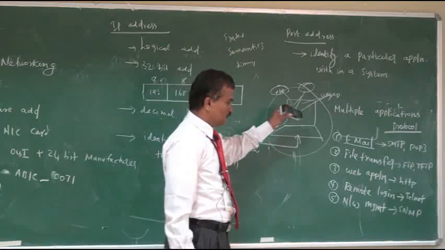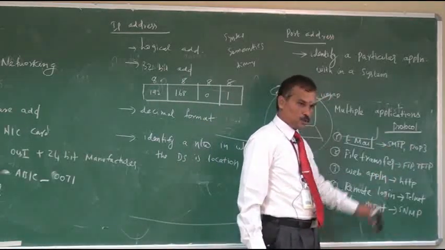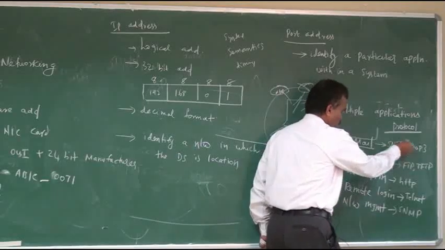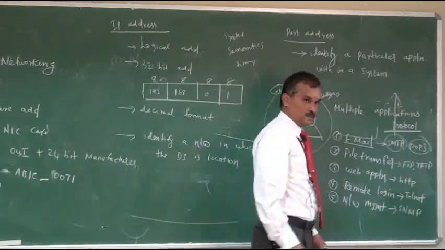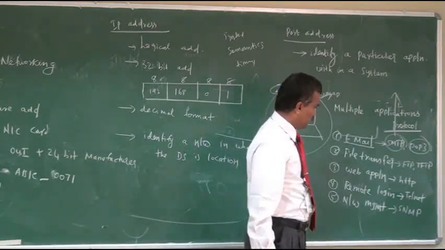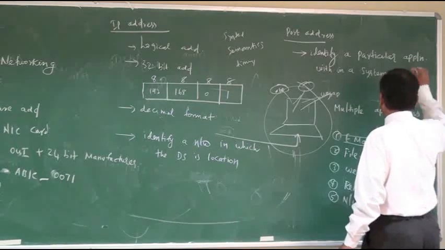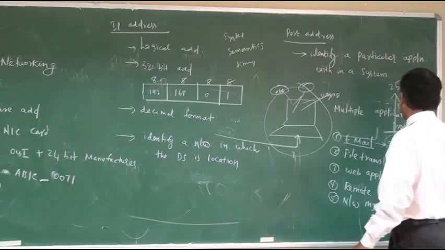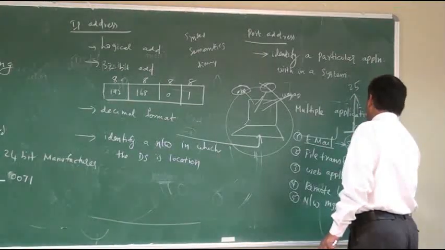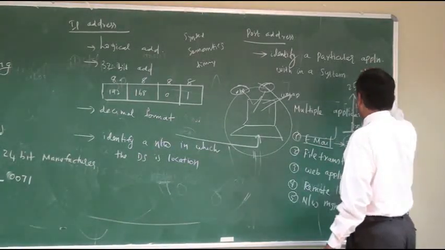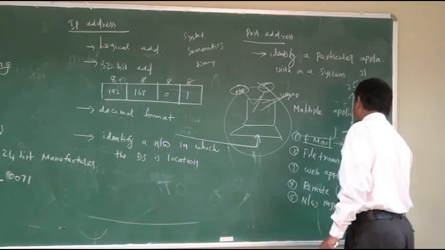Like we have various applications, each and every application can be supported by a protocol, and each and every protocol is assigned a port number. For example, SMTP is assigned port number 25, POP3 is assigned port number 119, FTP is assigned port number 21, Telnet, this is TFTP 120, HTTP 80.